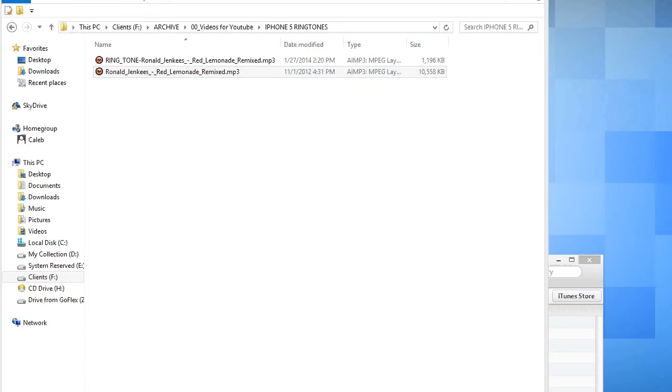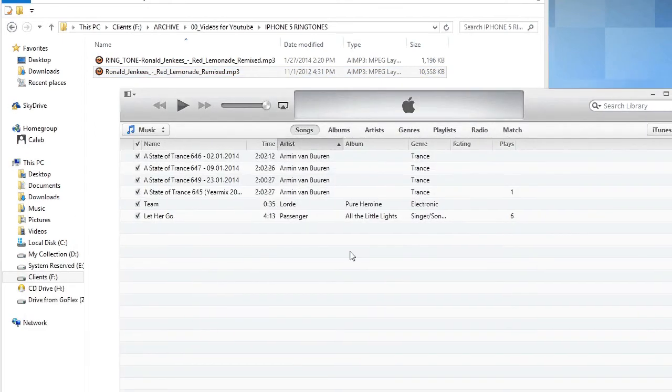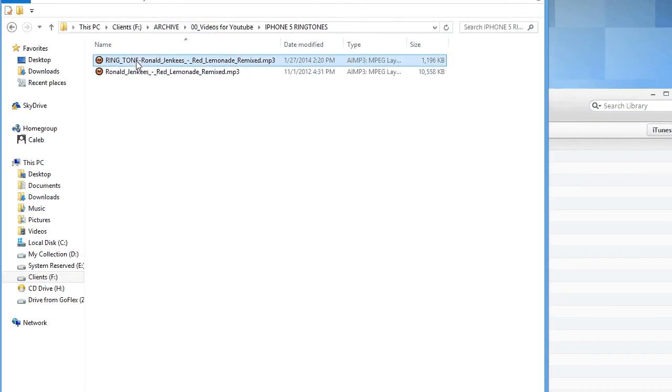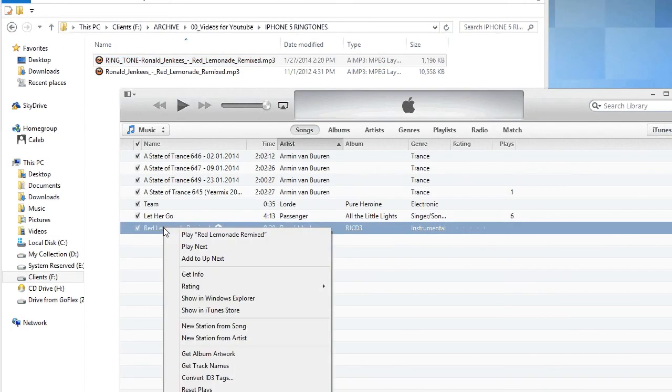Alright, then I go into iTunes, drag over the ringtone file or the 30 seconds that you wanted. Right click it, create AAC version, and if you don't see this in the menu, enable it inside of the settings.